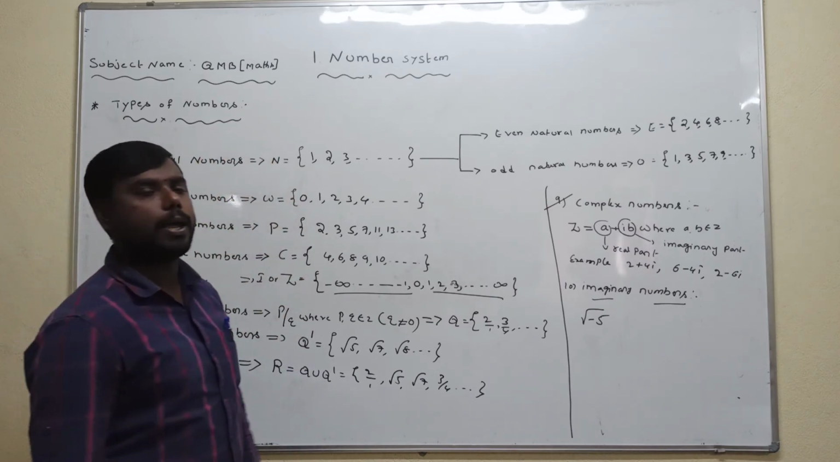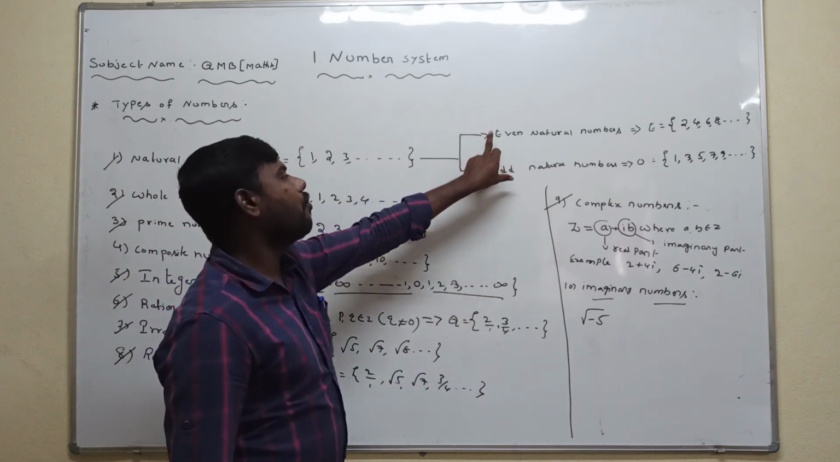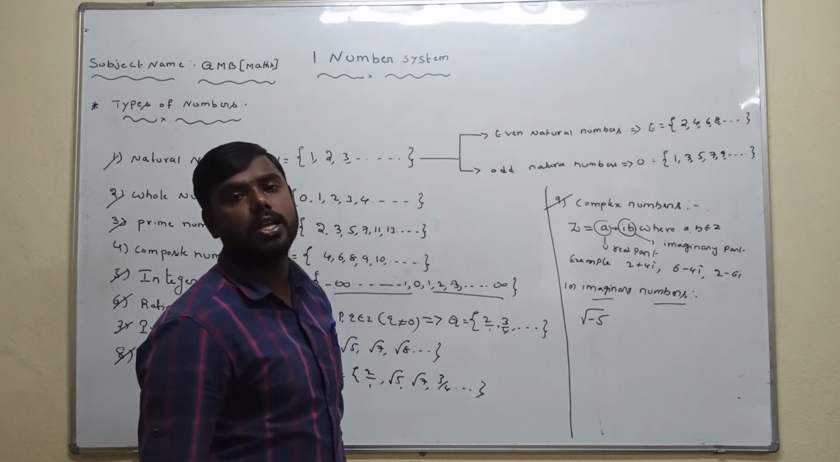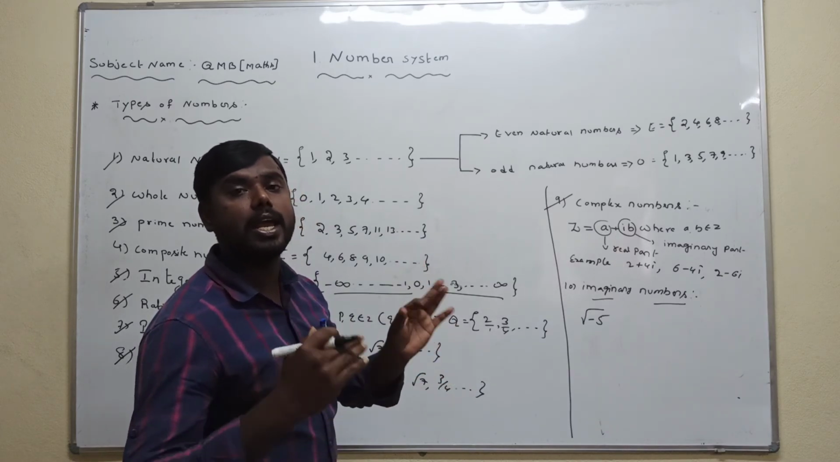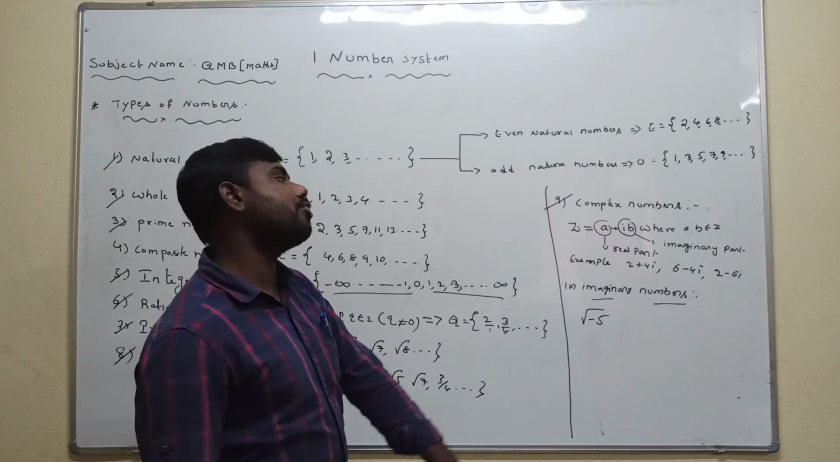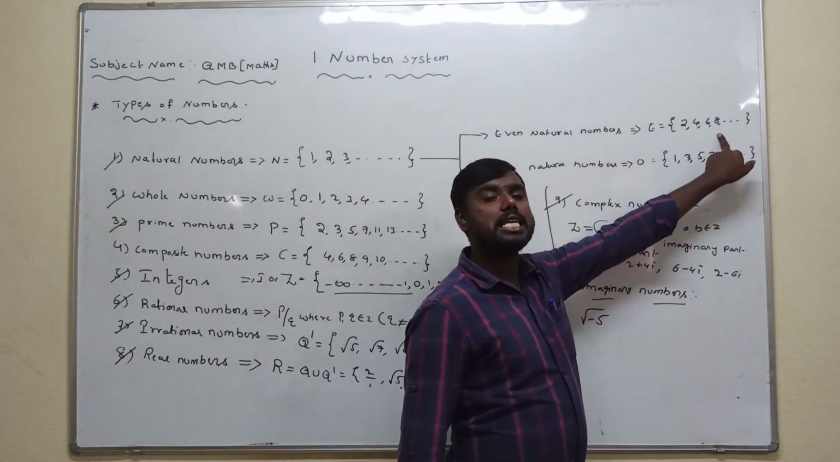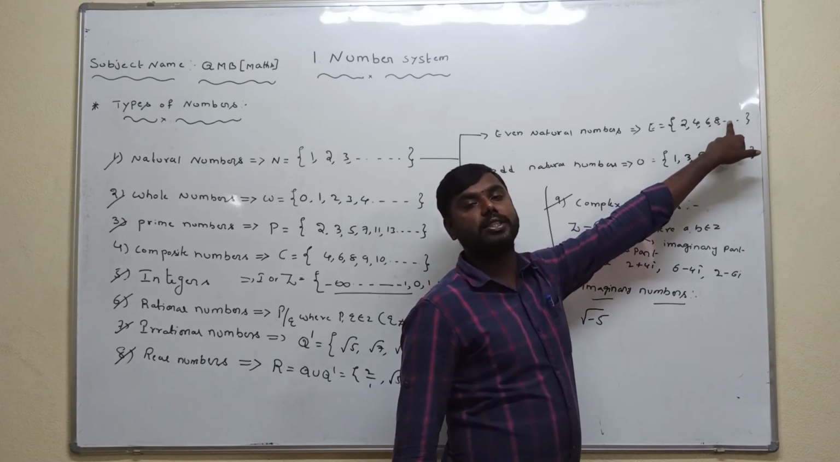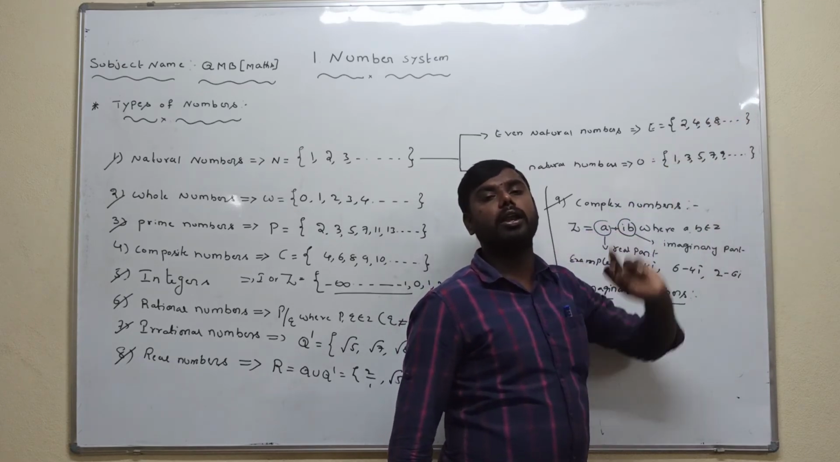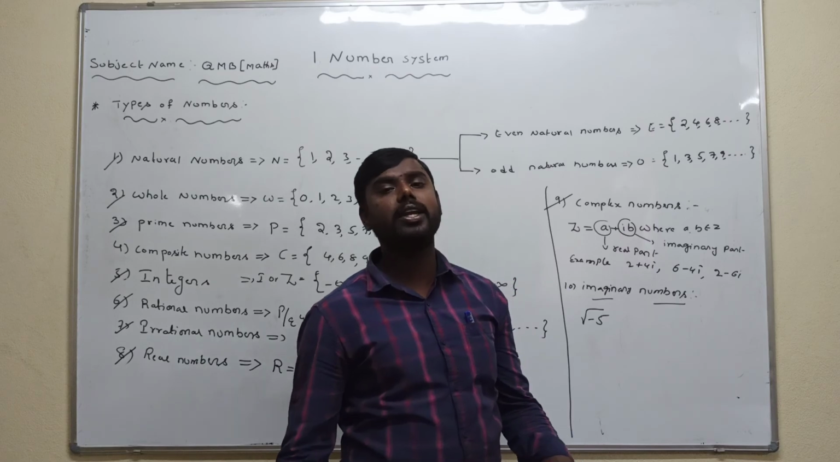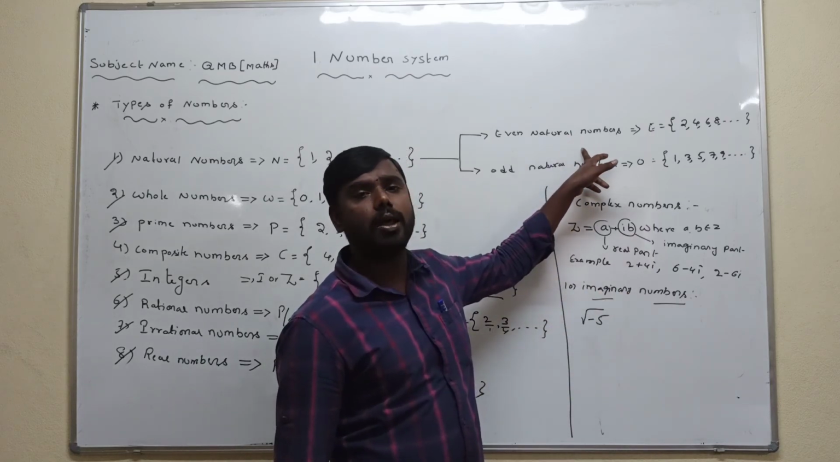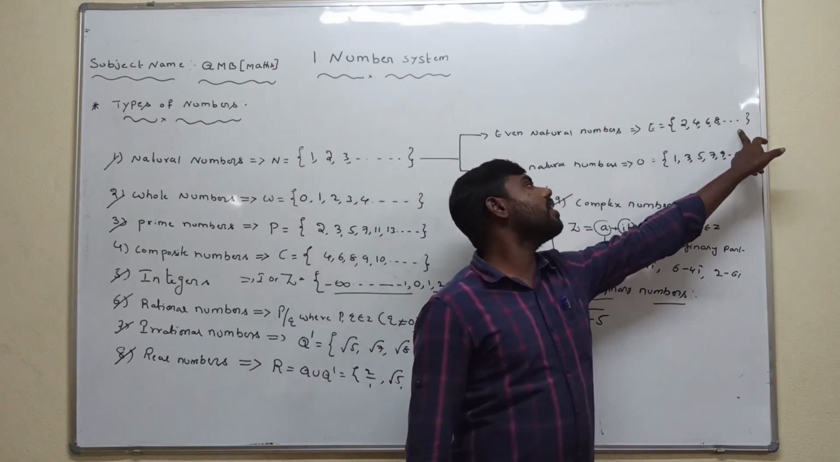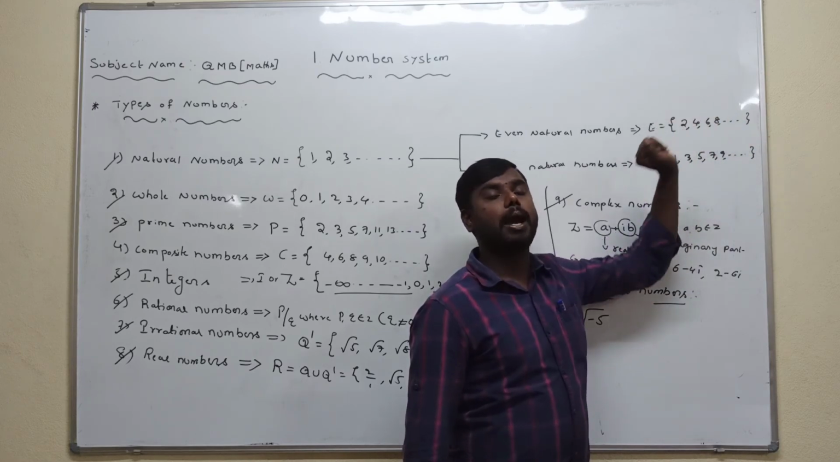There are two types of natural numbers. The first one is even natural number: a natural number which is divisible by 2 is called an even natural number. For example, 2, 4, 6, 8. All these numbers are divisible by 2, so it is called even natural number. The set of even natural numbers is denoted by capital E.